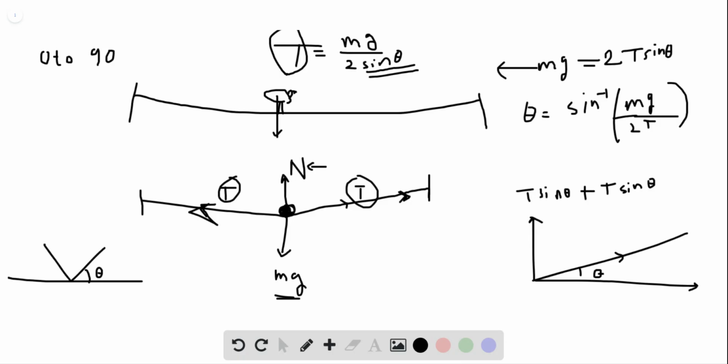It means that if the line sags more, you need a little tension, while if the line sags little, you need higher tension. So it all comes from this equation here, and the knowledge that sine theta increases from 0 to 90.